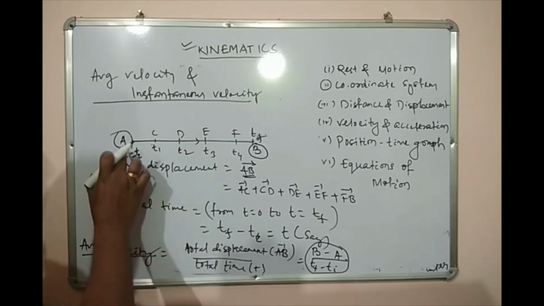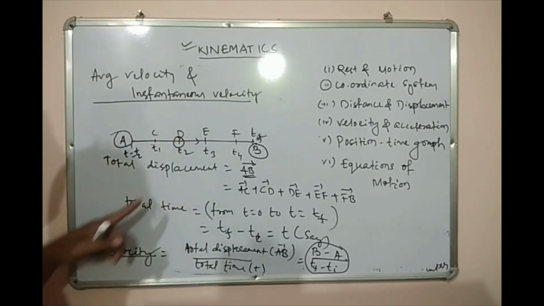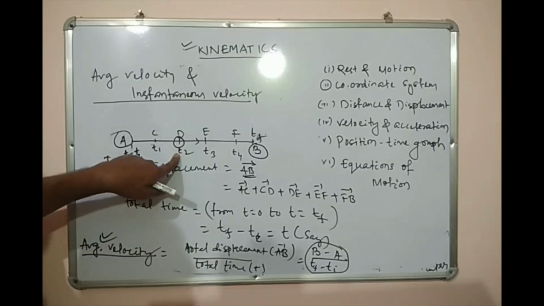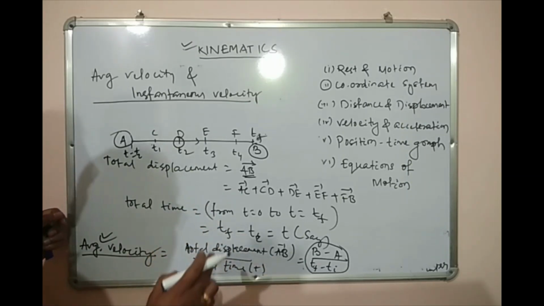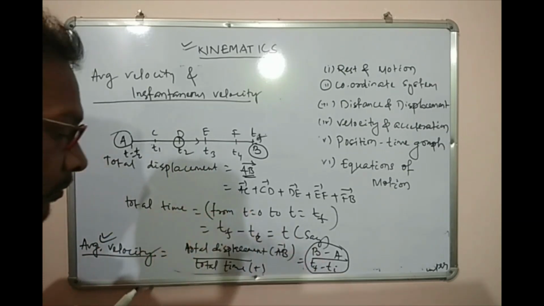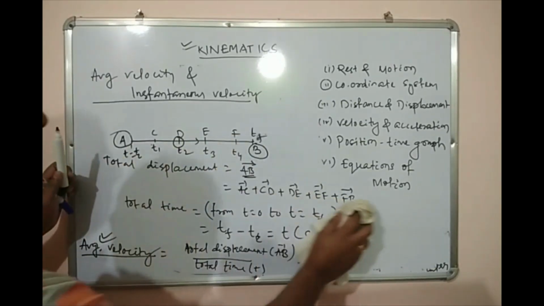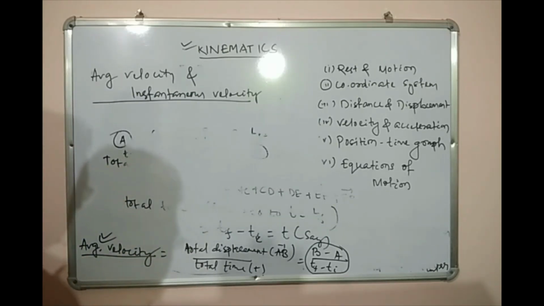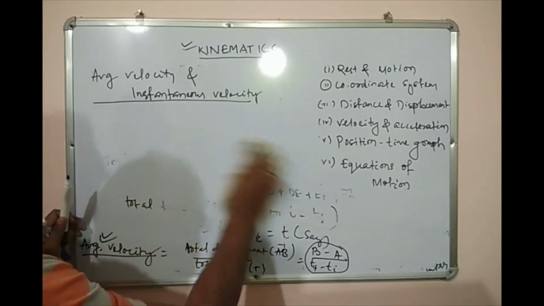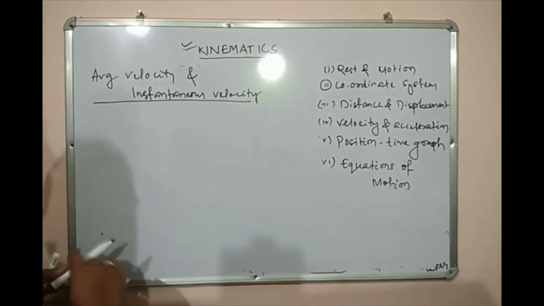Suppose instead of finding this average velocity in the whole region, we are interested in finding the velocity here at t2. At t2 seconds, what is the velocity? So in this case, what do we have to do? Okay, let me simplify it a bit. Instead of making this many points, let us make it like this. Let us consider only 2 points.